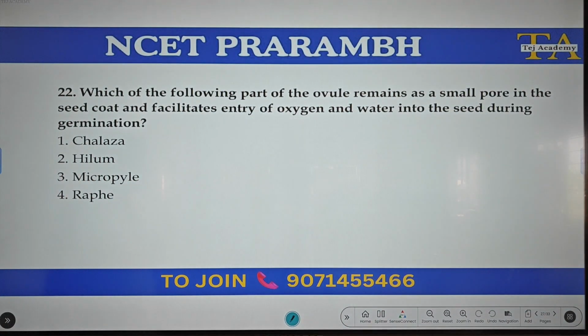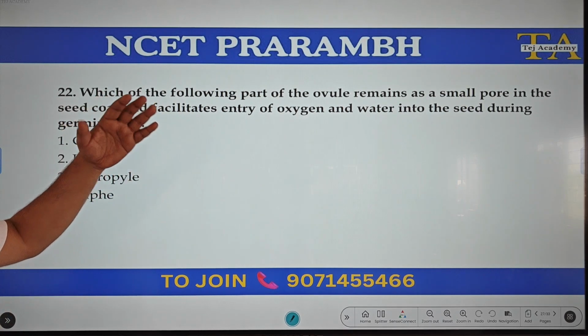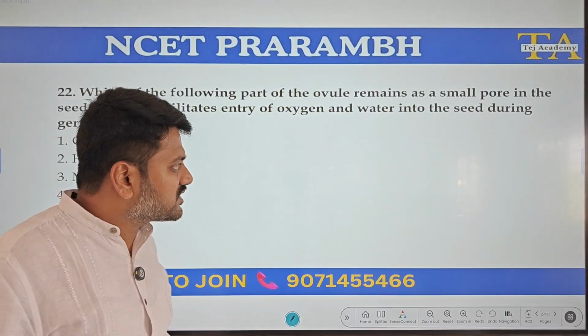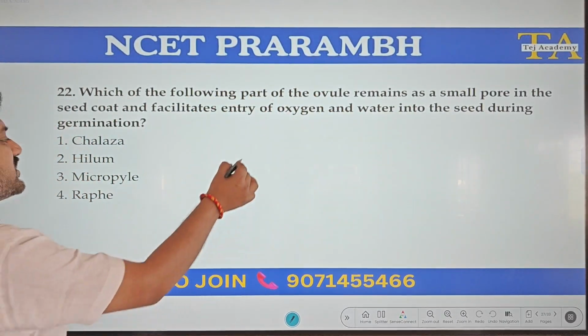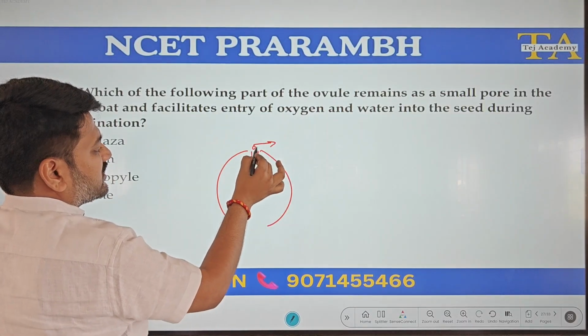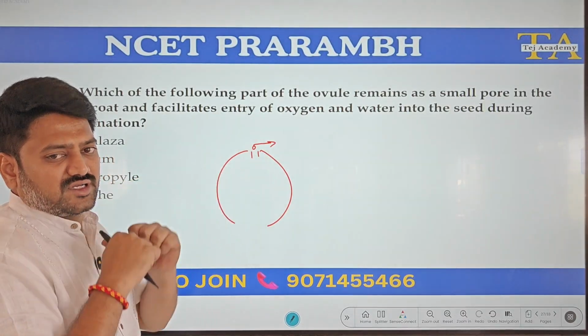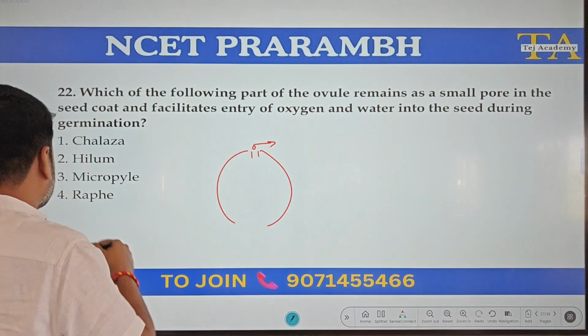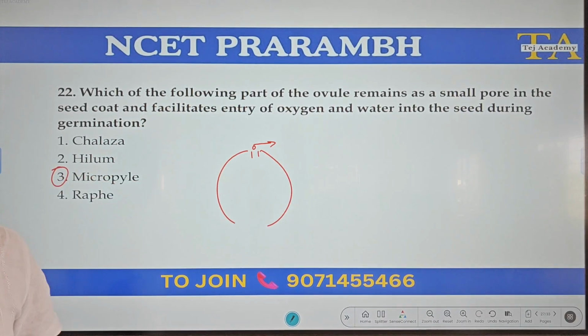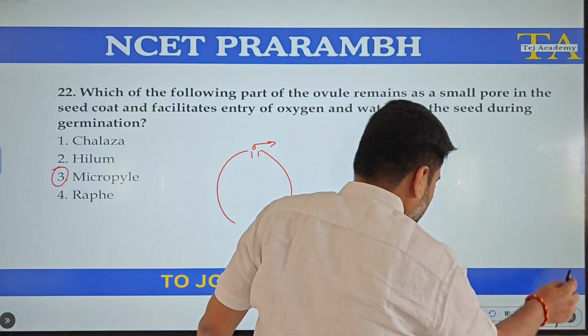Which of the following part of the ovule remains as a small pore in the seed coat and facilitates entry of oxygen and water into the seed? Okay, so that is, the ovule has a small opening called micropyle. The same thing will remain as a seed pore that will facilitate entry of oxygen and water into the seed during germination.